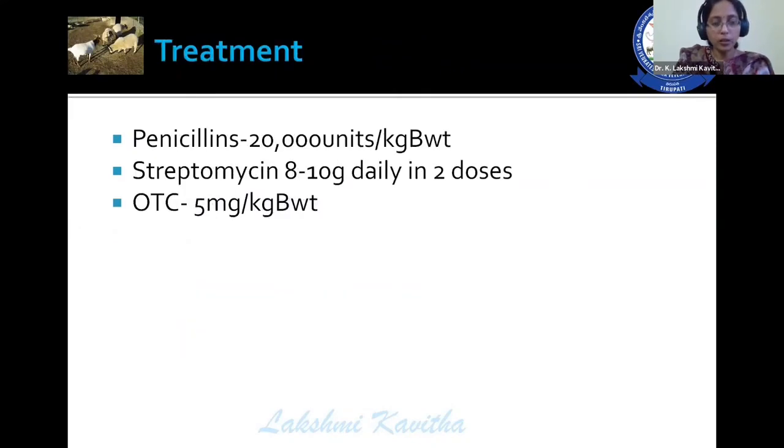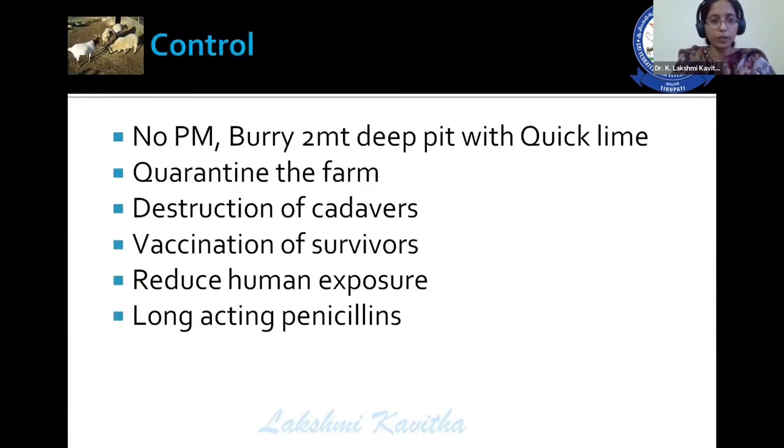Then treatment. Penicillins are the choice at the dose rate of 20,000 international units per kg body weight, streptomycin 1 gram daily in 2 doses, oxytetracycline 5 milligrams per kg body weight.